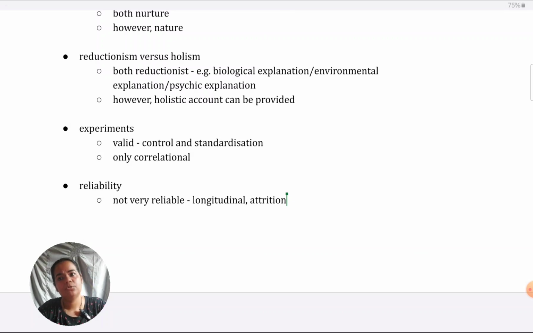If just generally you want to talk about why the theory might not be reliable, you can, instead of naming any specific study, say overall: most of the studies done in the area tend to be natural experiments or correlational evidence. So strong experimental evidence cannot be established because manipulation is just unethical.